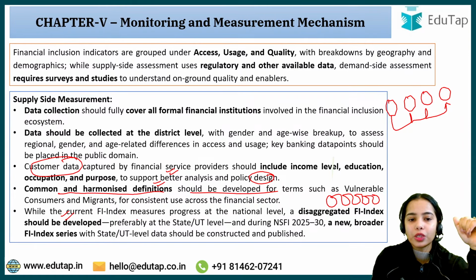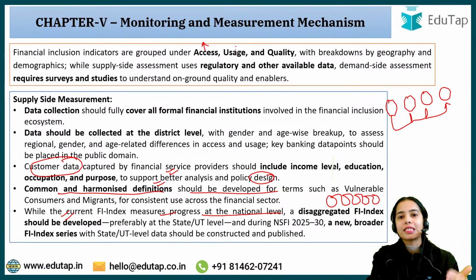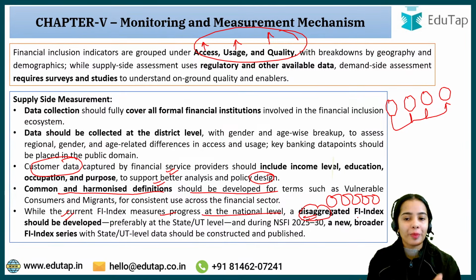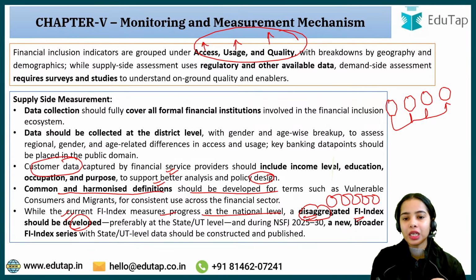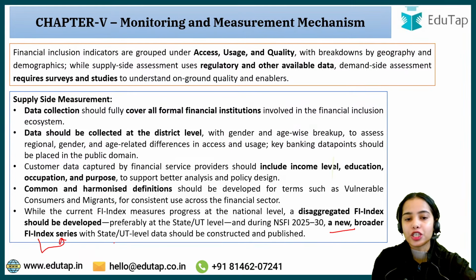While the current financial inclusion index measures progress at the national level, where access, usage and quality are improving, at a disaggregated level there is no parameter. So the financial inclusion index should be developed preferably at the state or union territory level, and during NSFI 2025-2030 a new broader financial inclusion index series should be developed, with state and union territory level data constructed and published.